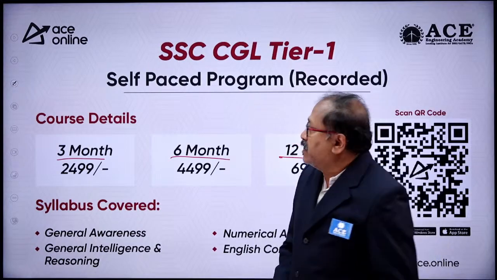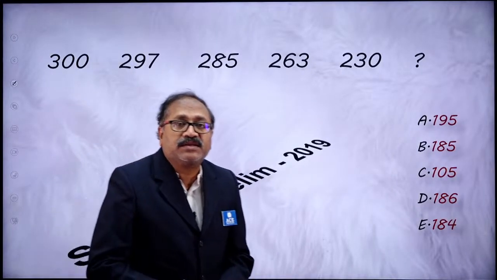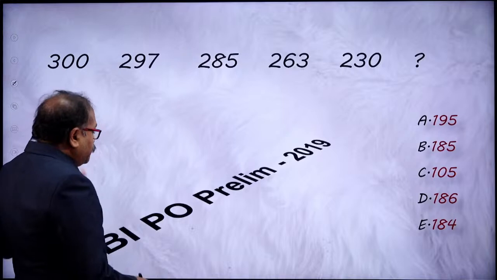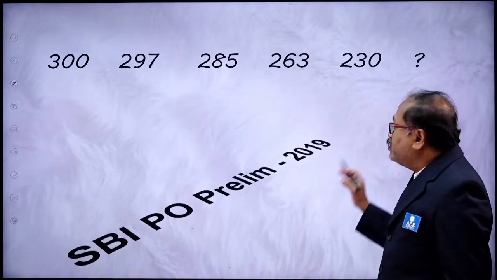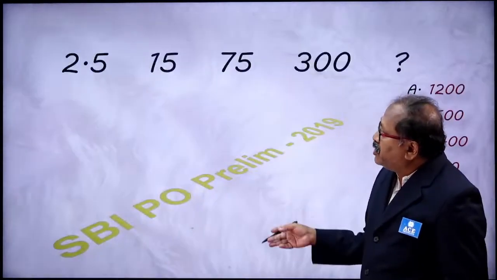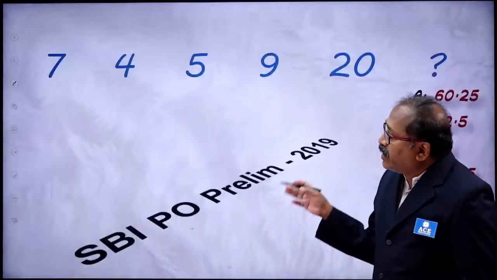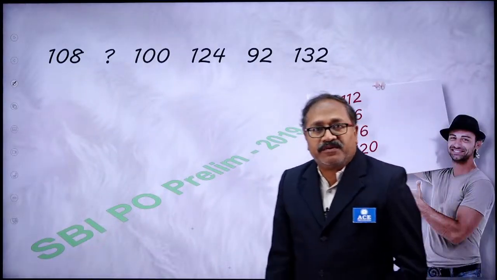Today, after we discuss simple interest and compound interest, we will discuss some number series questions of previous papers. What is that previous paper? IBPS PO Prelim 2019, number series 1, 2, 3, 4 and 5. And all of this, the SBI PO Prelim of 2019, we will discuss it.